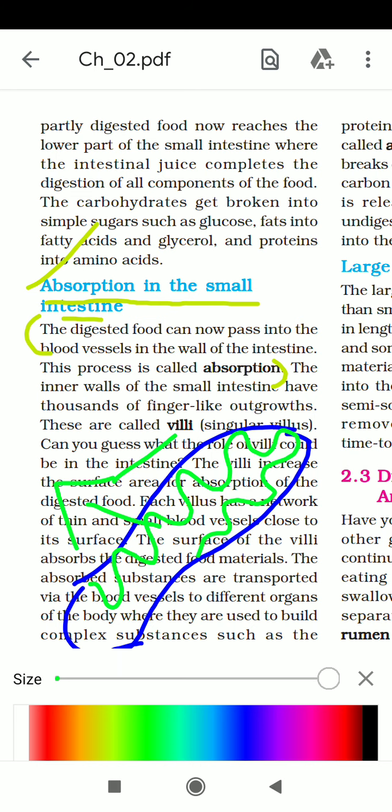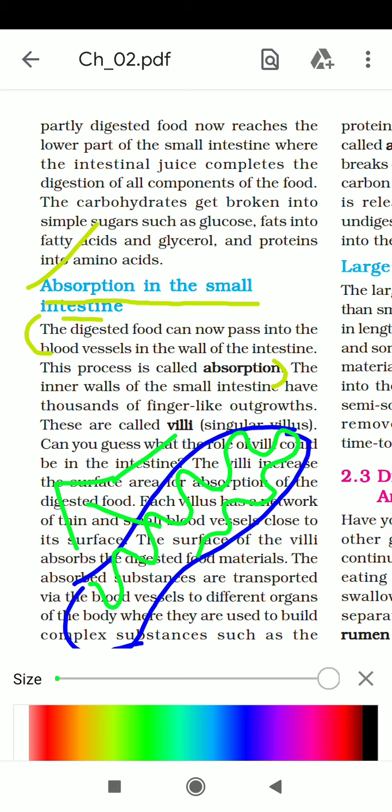These outgrowths are known as villi. What do they do? They absorb the digested food. When carbohydrate breaks into sugar, fat breaks into fatty acid, and protein breaks into amino acid, that is, glucose, fatty acid and amino acid are absorbed by the villi.